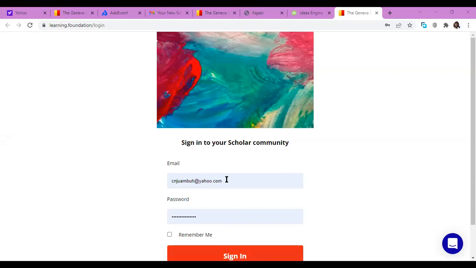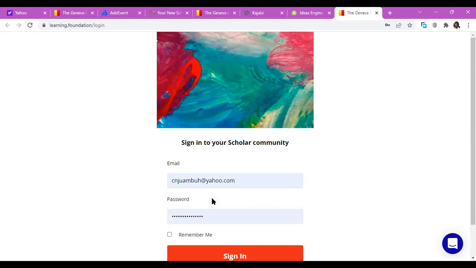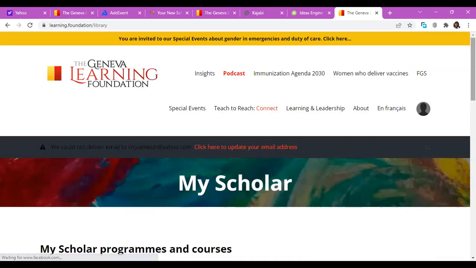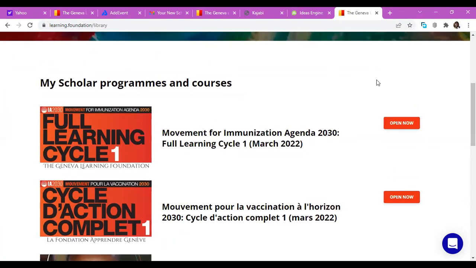And once you're there, all you need to do is type your email address and your password. Since I use my computer alone, my email address and password are already saved on my computer. So once I come to that page, I just need to start typing, and then it pops up. And then I click on sign in. So once you click on sign in, now I have access.